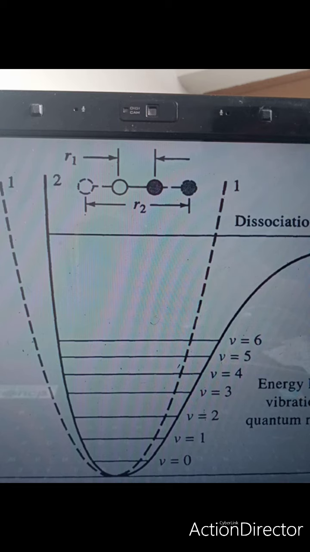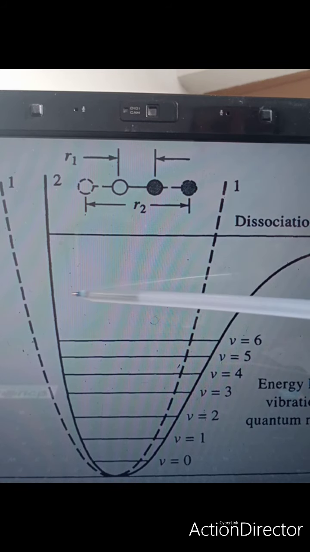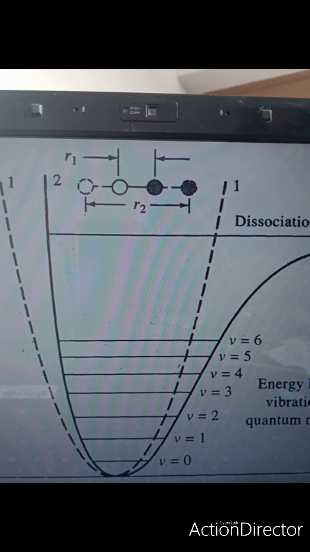So we have seen that in anharmonic oscillation, the differences go on decreasing as we approach the higher levels. At still higher levels, the levels become so close that the selection rule, that is, change in vibrational quantum number of plus or minus 1, is not followed, because transitions become very easy as the levels are very close to each other. So when this bond is stressed continuously, the molecule dissociates as the bond becomes weak and ruptures. This energy is known as the bond dissociation energy, which we represent by De.